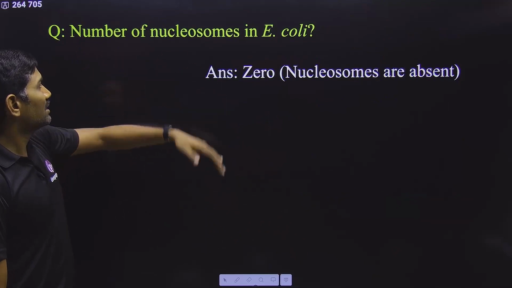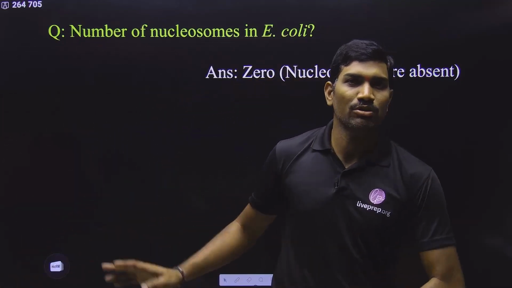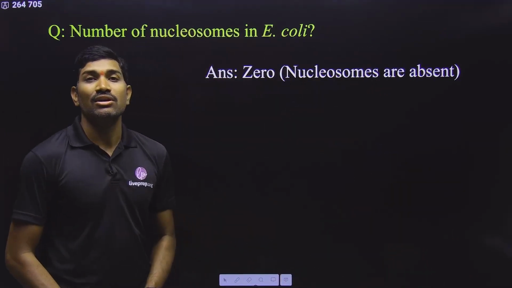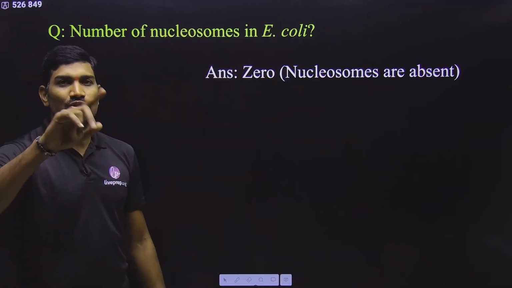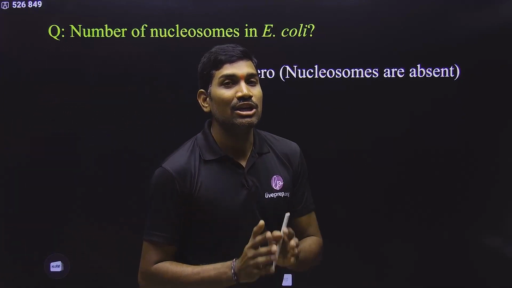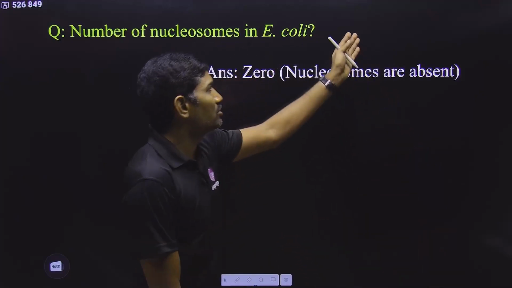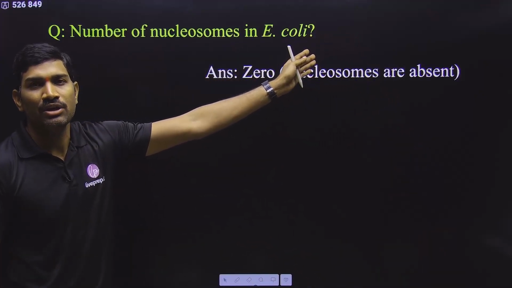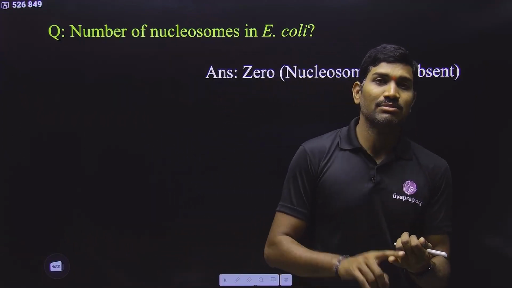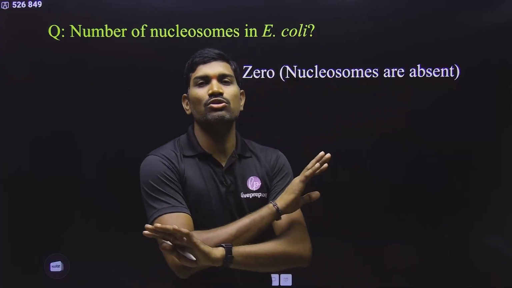Okay. Next one, the number of nucleosomes that we observe in E. coli. Suppose for humans they asked and you did the calculation, but if they are asking with respect to E. coli, will you take 4.6 into 10 to the power 6 divided by 200? No, you cannot, because the nucleosome concept is not applicable to prokaryotes. That point you also need to observe. E. coli is a prokaryote. So in prokaryotes the nucleosome concept is not there. For nucleosomes, histones are required, but histones are not present in prokaryotes. That's why nucleosomes are not present.